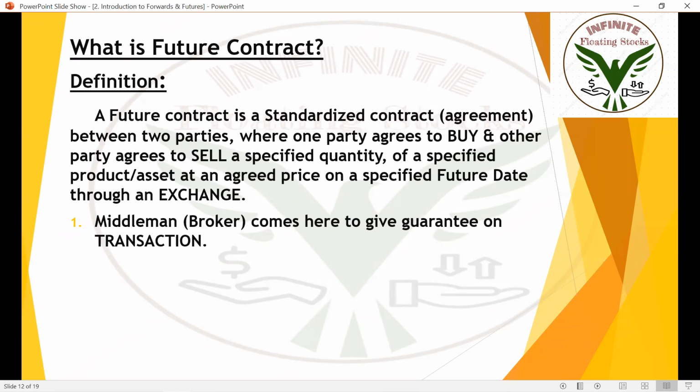All right. This is a formal definition of a future contract. A future contract is a standardized contract. It's a standardized agreement.